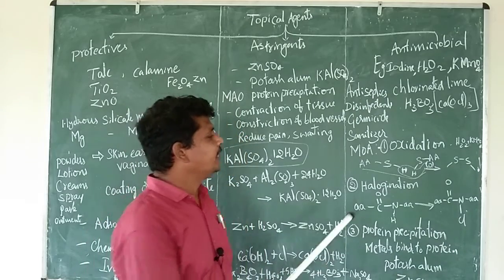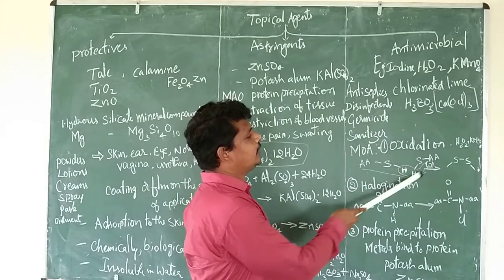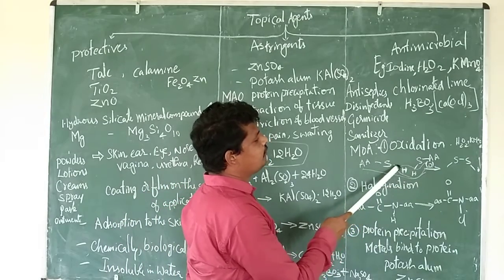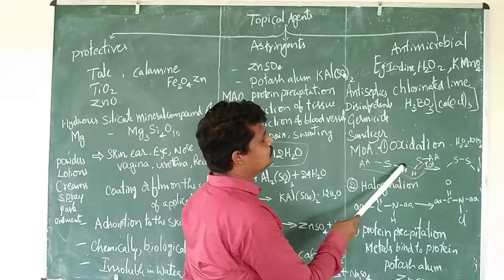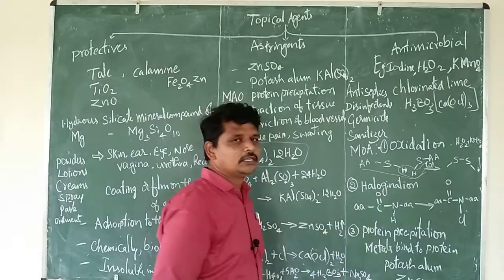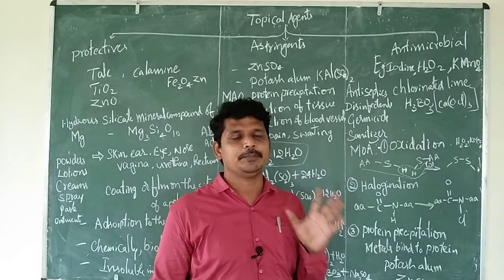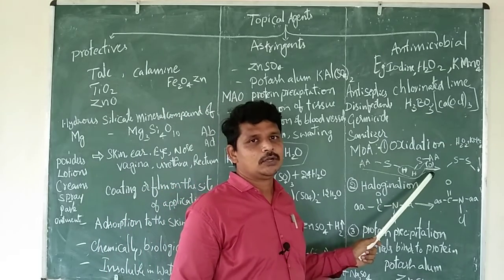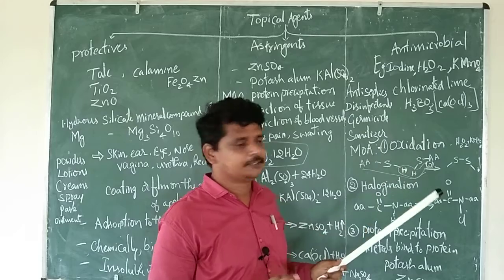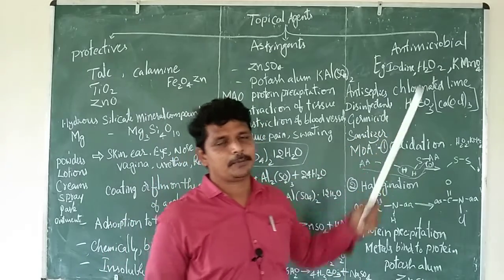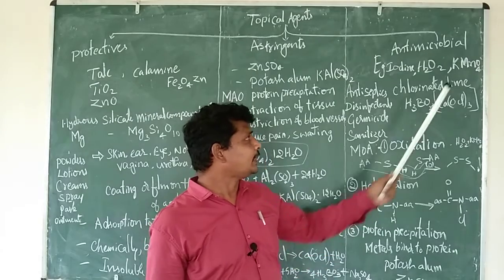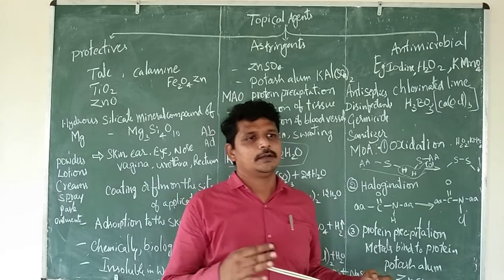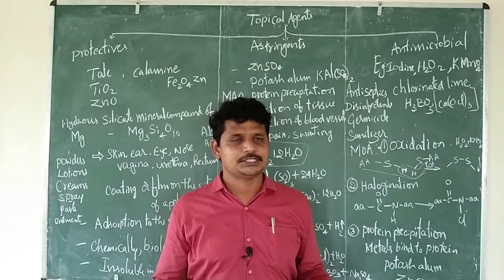Normally the free sulfhydryl group is essential in amino acids. In the presence of oxygen, the hydrogen groups are taken away and a disulfide bond is formed, which causes a conformational change in the protein. Thereby the functionality of the protein is diminished, and as a result the bacteria or fungi die. That is how hydrogen peroxide and potassium permanganate are used. Potassium permanganate is one of the agents used to fumigate laboratories.